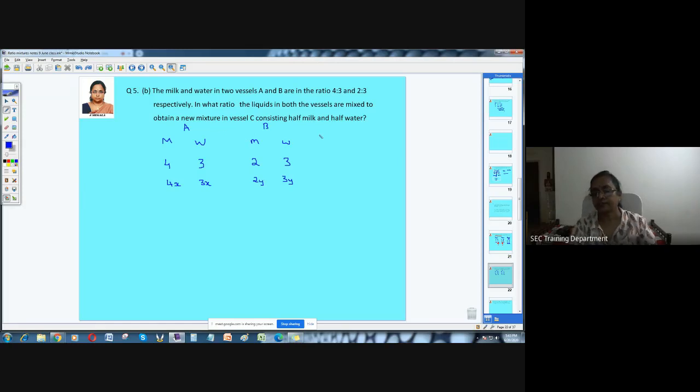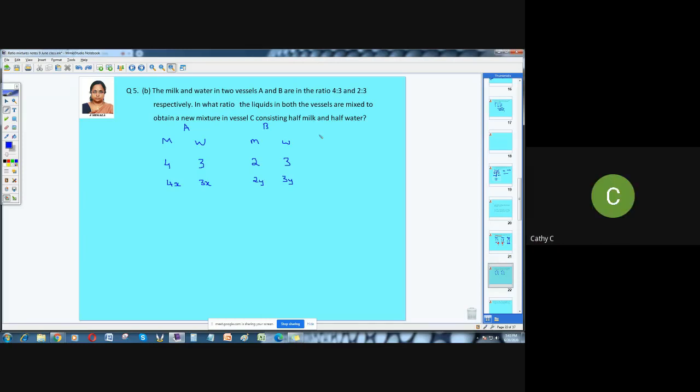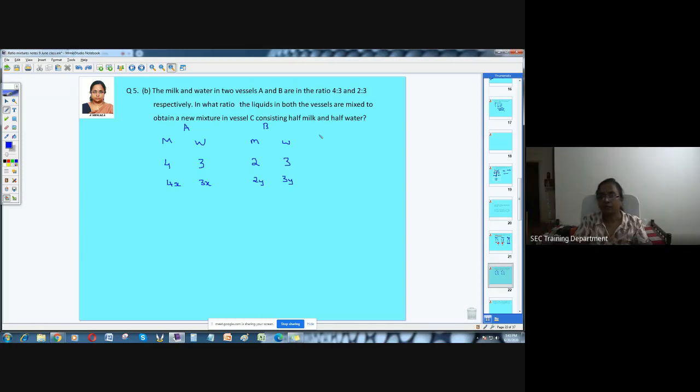The resultant is given here. In the previous case, the resultant was not given. They gave that equal quantities are mixed, and you had to find the resultant ratio. Now they have given the resultant ratio, and you are asked to find how much you are going to mix in both. So what is the resultant? Half milk, half water. What is the ratio?